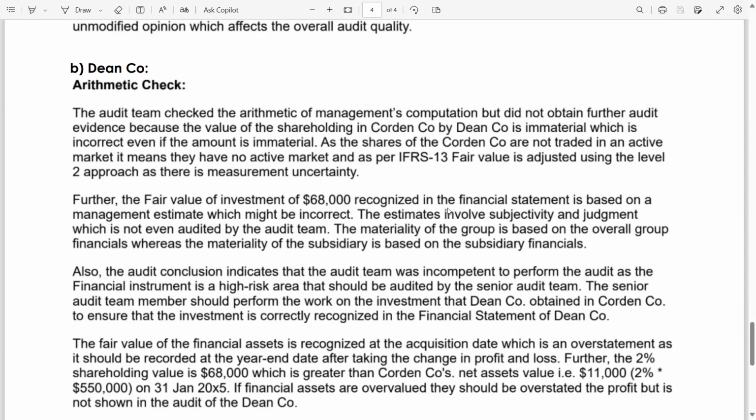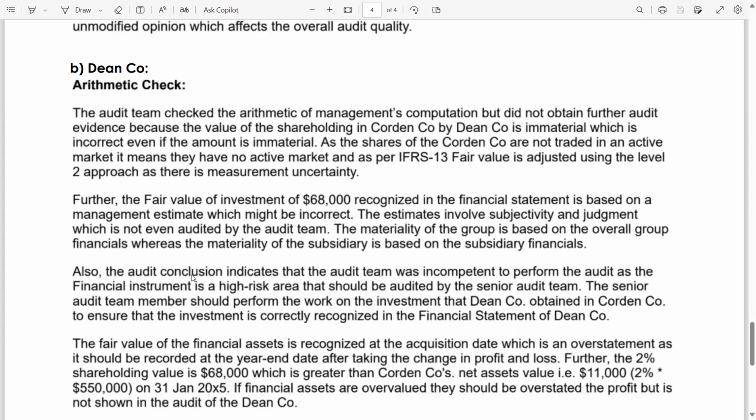The estimates involve subjectivity and judgment, which is not even audited by the audit team. The materiality of the group is based on overall group financials, whereas the materiality of the subsidiary is based on the subsidiary financials.